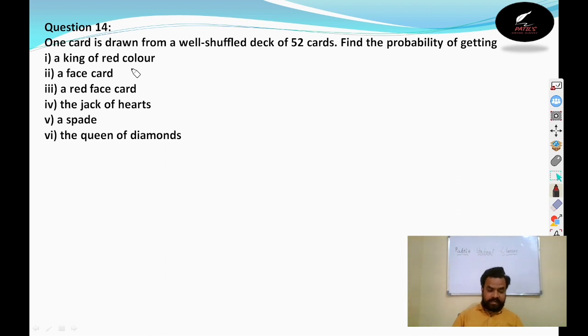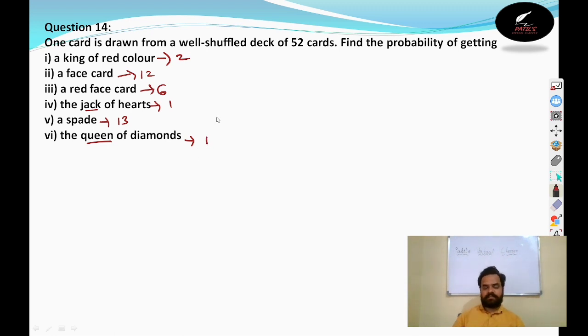See, in a red color there are only two kings. In face cards, how many face cards will be there? 12 face cards will be there. Each suit has 3 cards, 4 suits. And how many red colored face cards will be there? 6 red colored face cards will be there. And only one, it should be jack of hearts they given. There will be only one jack of hearts. And how many spade cards are there? 13 spade cards are there. And at last, how many queen of diamonds? There will be only one queen of diamonds.